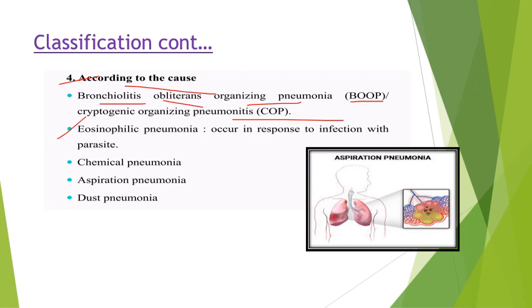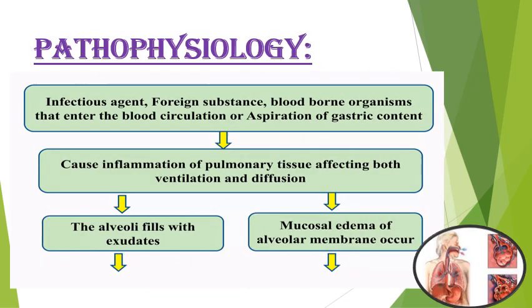Next is eosinophilic pneumonia, which occurs in response to infection with a parasite. Then chemical pneumonia, from certain chemical substances. Then aspiration pneumonia: when we aspirate something, it enters the respiratory tract and causes aspiration pneumonia. And dust pneumonia is the final one. So these are the classifications; there are mainly four.